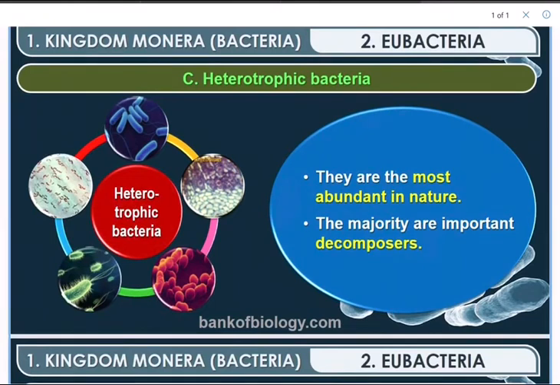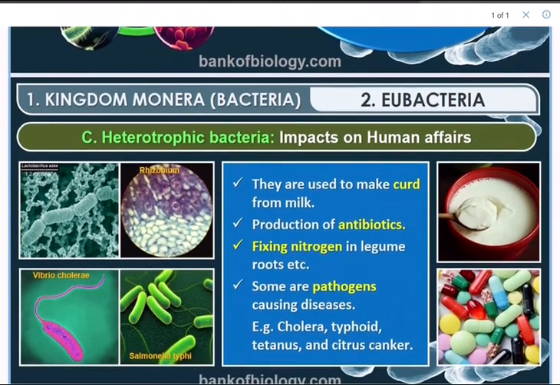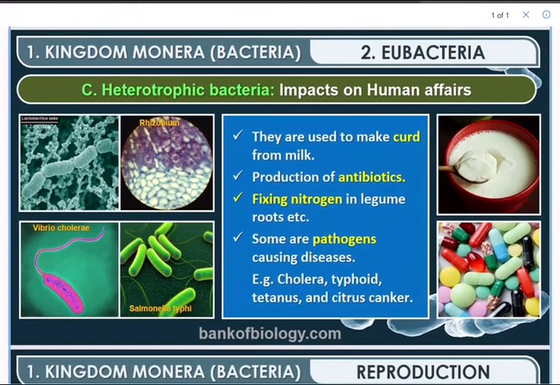Continuing with eubacteria, the heterotrophic bacteria are most abundant in nature. The majority are important decomposers. So basically the heterotrophic bacteria help in decomposition. Hetero means different; they depend on different sources.